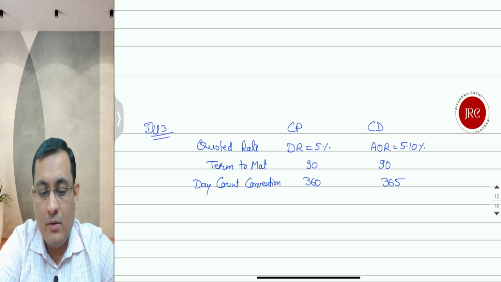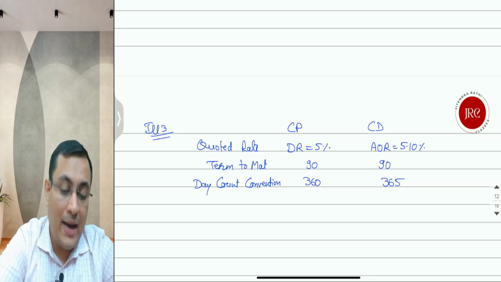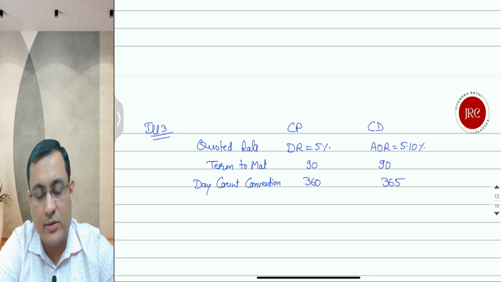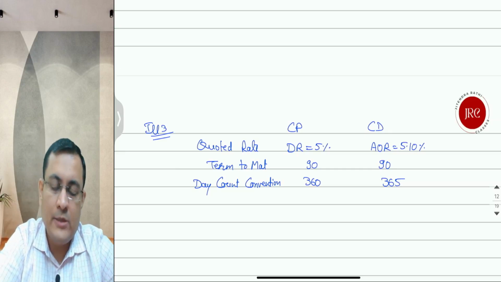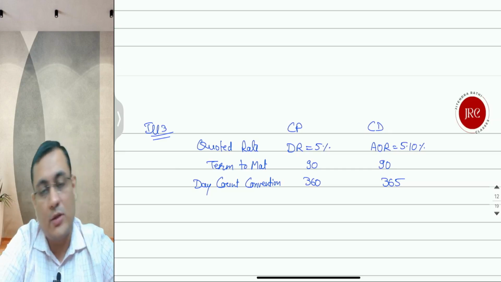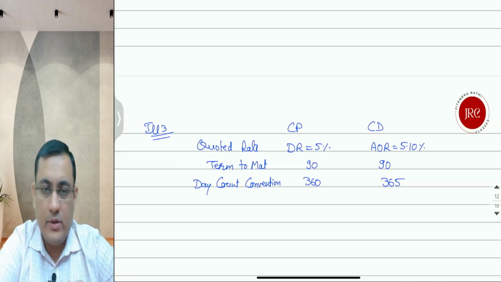Either convert the discount rate of 5% of CP into an add-on rate with a day count convention of 365 days, only then they are comparable, or vice versa: the CD's add-on rate is converted into a discount rate with a day count convention of 360 days.